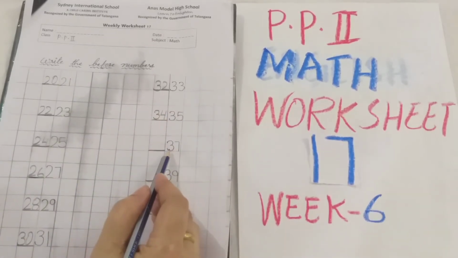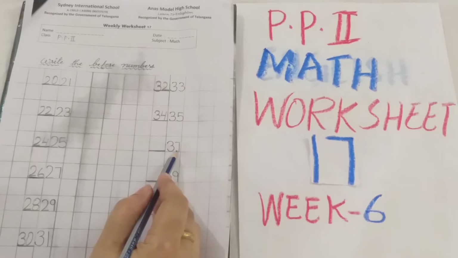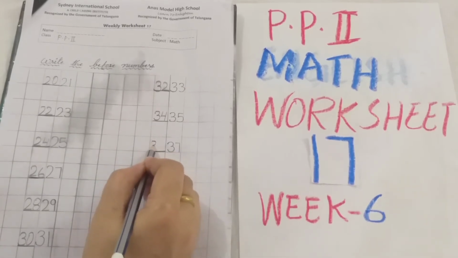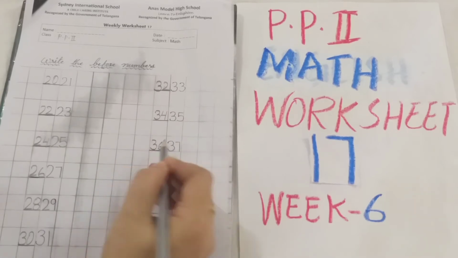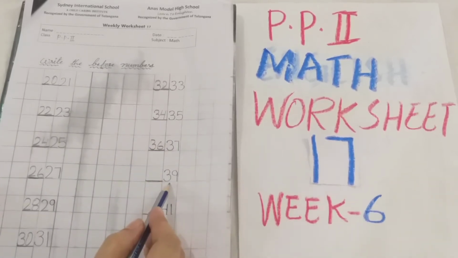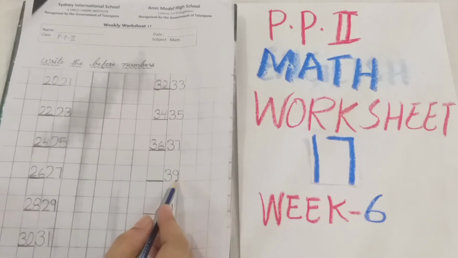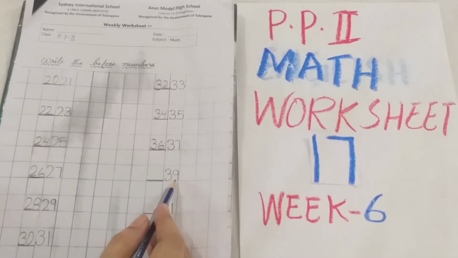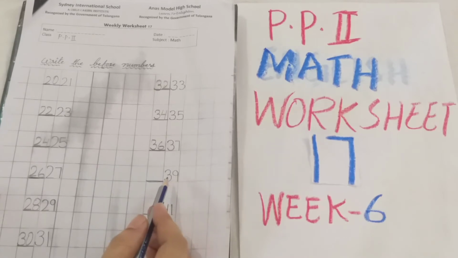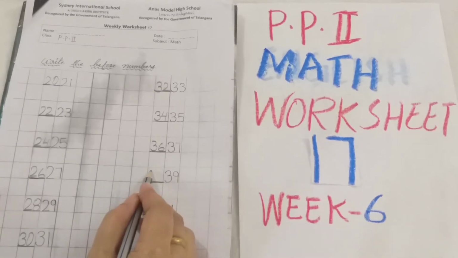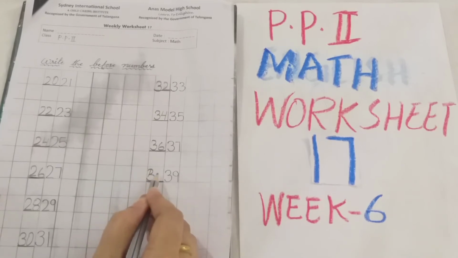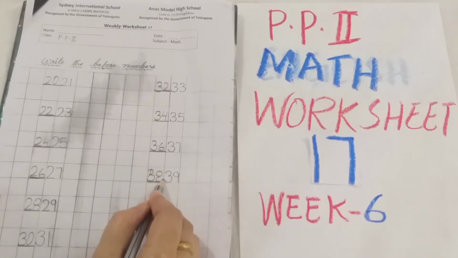Next number is 37. 37 before, 36. Now next number is 39. 39 before. Yes. Come on, tell me children. 39 before. Tell me. 38 you have to write here.